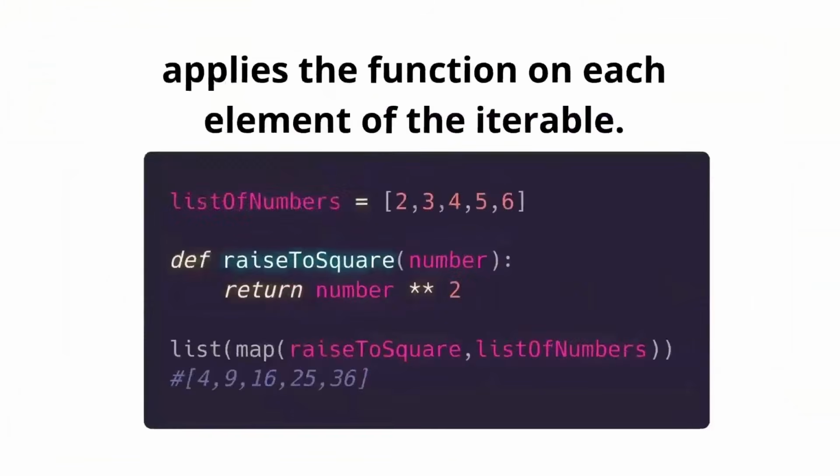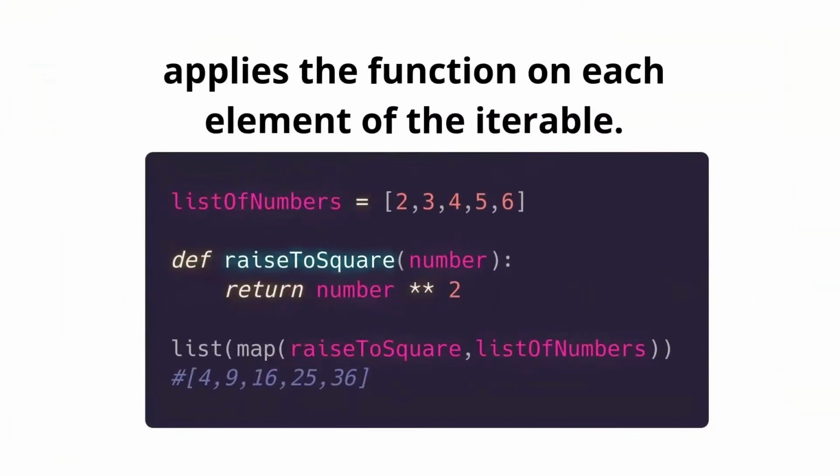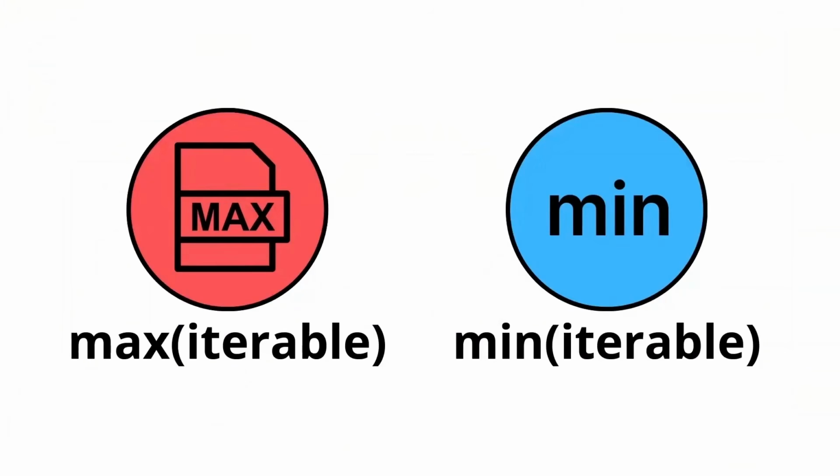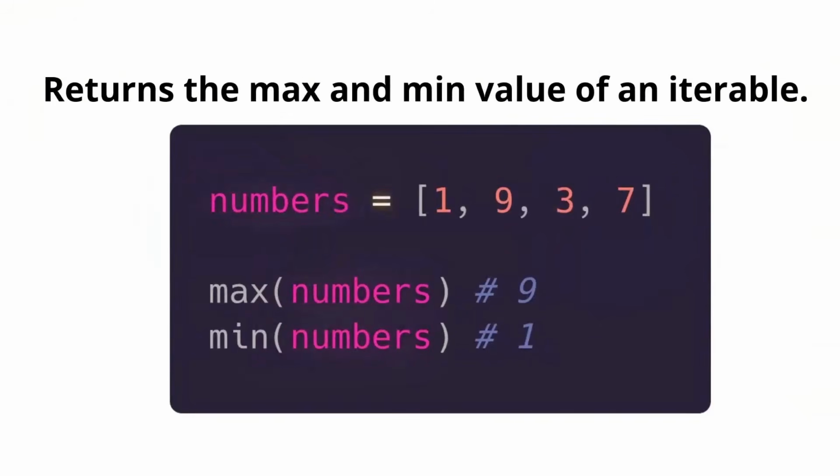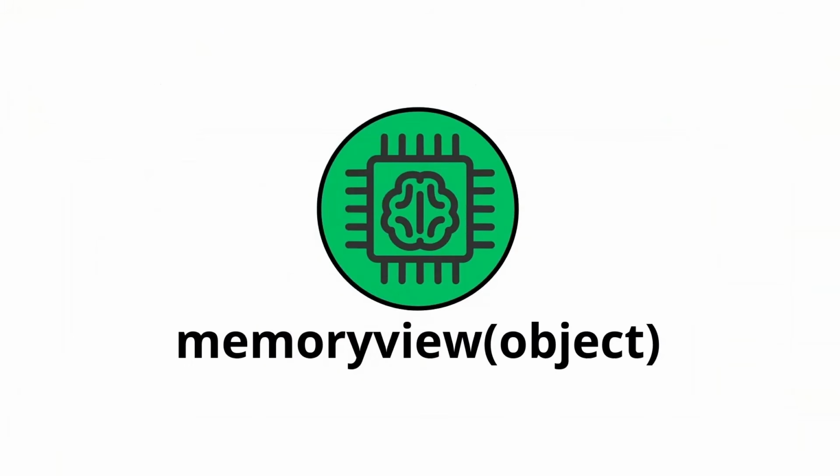Next, we have map, and what it does is apply the function on each element of the iterable. So it takes a function and then an iterable where the function will be applied. In this case, we have this list, and what we're going to do with it is just square each number, always wrapping it in list if we want to get this exact result, because if not, it will just show a map object. Next, we have max and min, which are very similar and just return the max and min value of an iterable respectively.